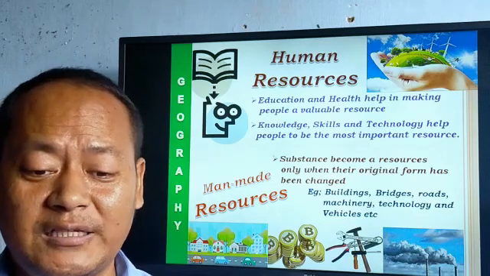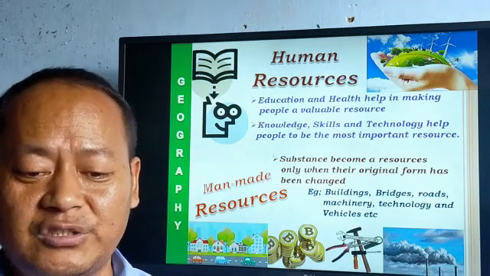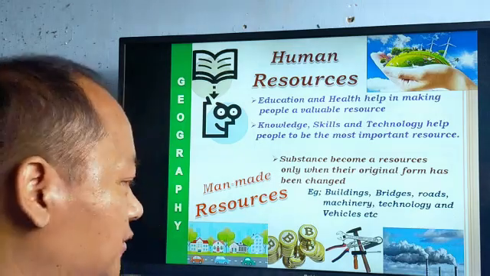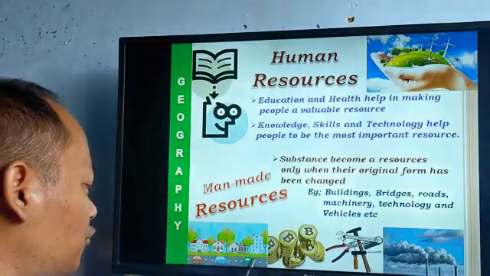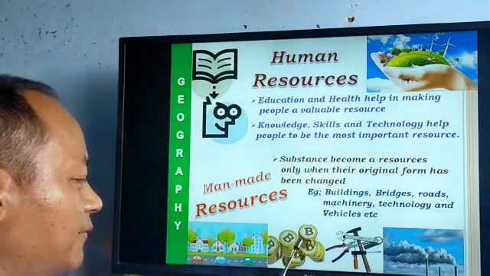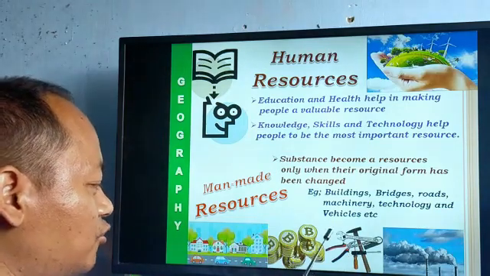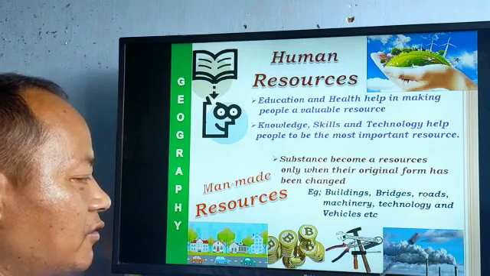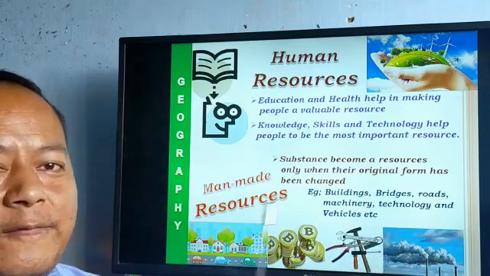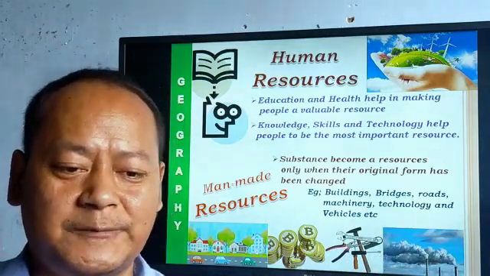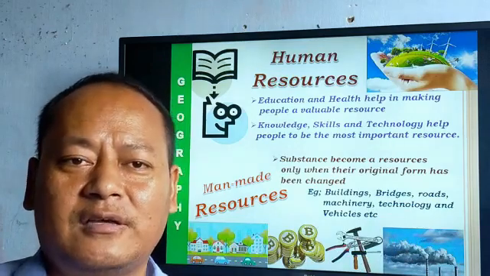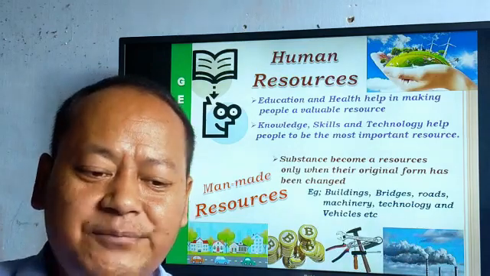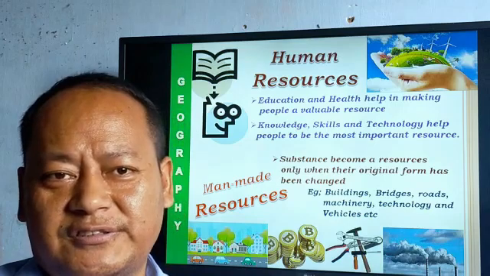Examples are buildings, bridges, roads, machinery, technology, and vehicles. So we have buildings, roads, vehicles, money, tools and other gadgets, and industries where things are invented and manufactured. All this plays a part, and they are examples of man-made resources.